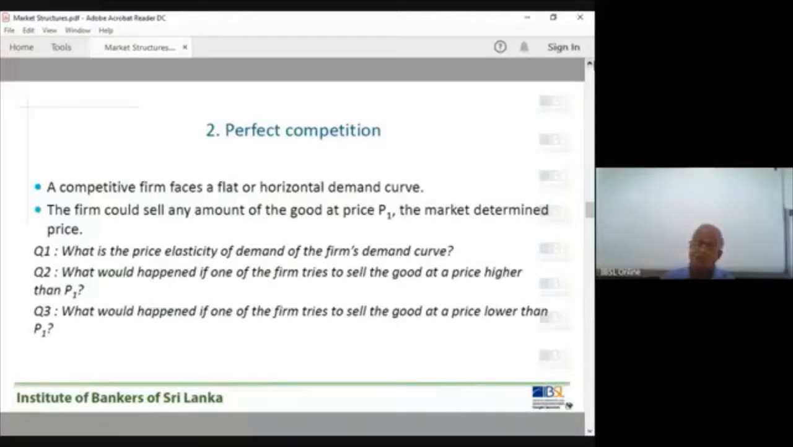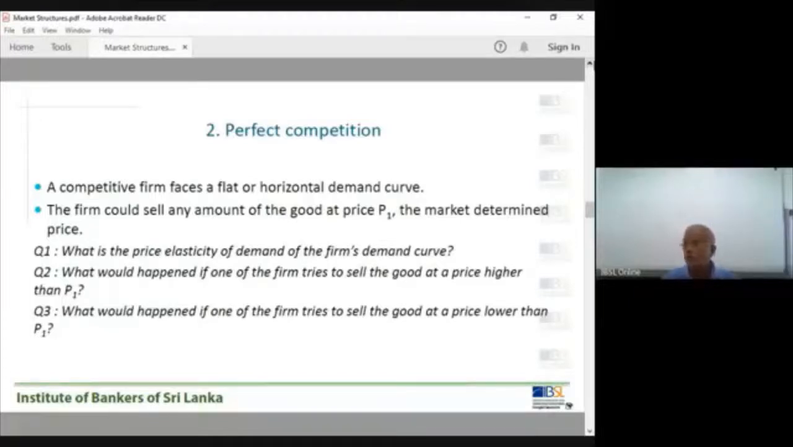That is understood. The next question is a bit difficult. What would happen if one of the firms tries to sell the good at a price lower than that? You might think, why not? They can. That is also not possible. Why is that? In the first case, if they try to sell at a price higher than the market determined price, they have to exit. You don't have any customer. You will lose the entire market share. Everybody will buy from other companies, because it's an identical product.